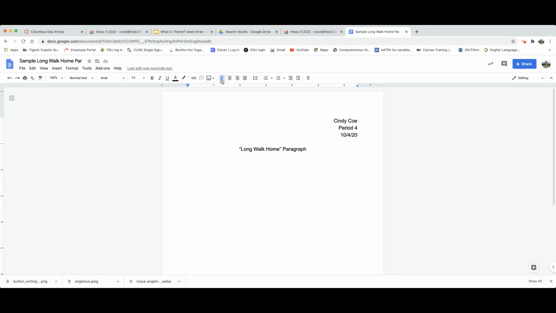So when I take a look at my graphic organizer that I've filled out, and as part of this assignment, there's a graphic organizer for you to kind of plan. You really need to make sure that you follow the format that we've given you. So it starts out with a topic sentence. So in this case, we can pick one of the topic sentences in the packet, or we can make up one of our own.